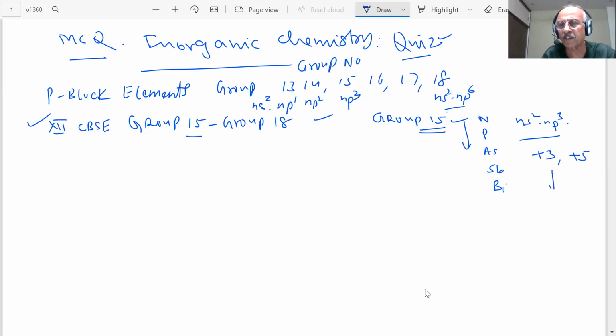What happens to the oxidation states as you go down the group? You already studied inert pair effect: as you go down the group, the lower oxidation state becomes more stable and the higher oxidation state is more stable at the top. Are you aware of all these things? Yes or no? Tell me, students. Yes, sir.